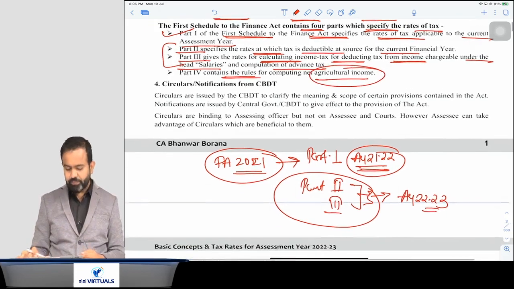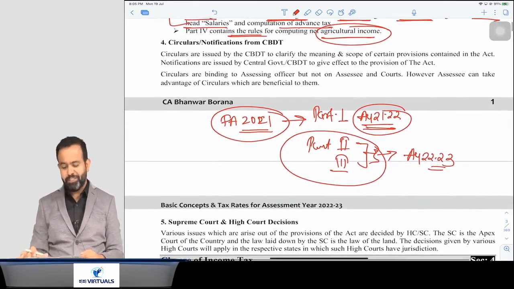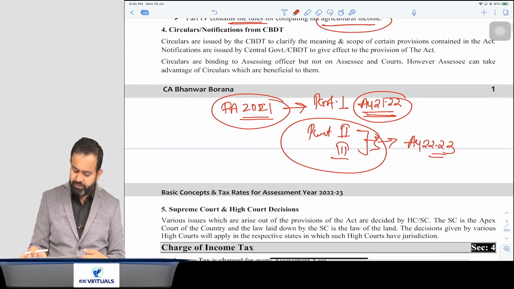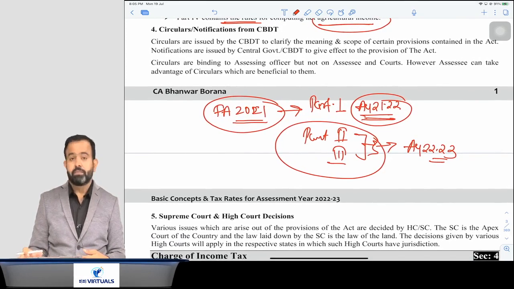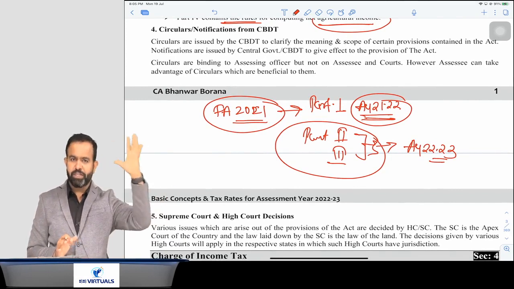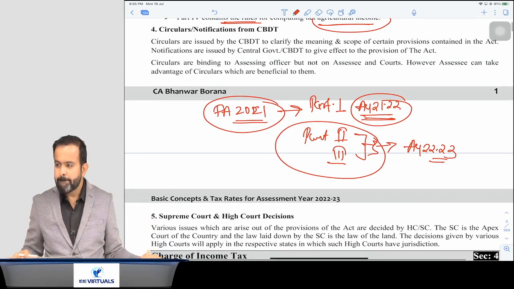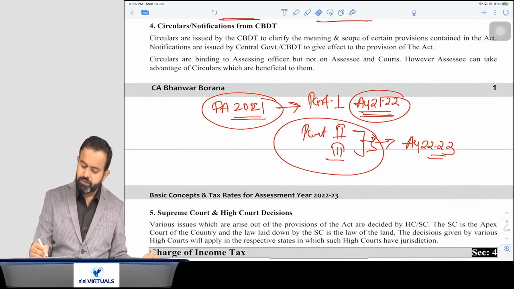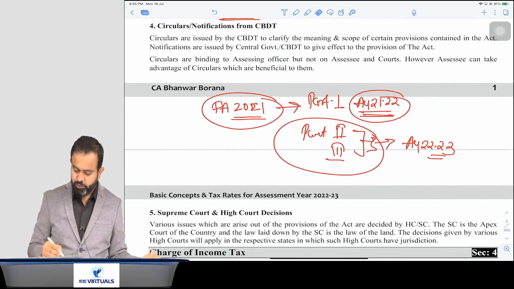Now next part, circulars and notifications issued by CBDT. My question to all of you, what is the difference between circular and notification? Okay, sir, this is circular and this is notification. Difference between circular and notification, just tell me.